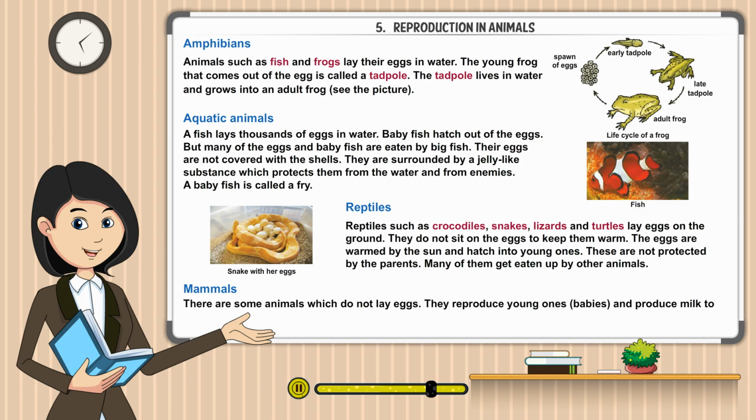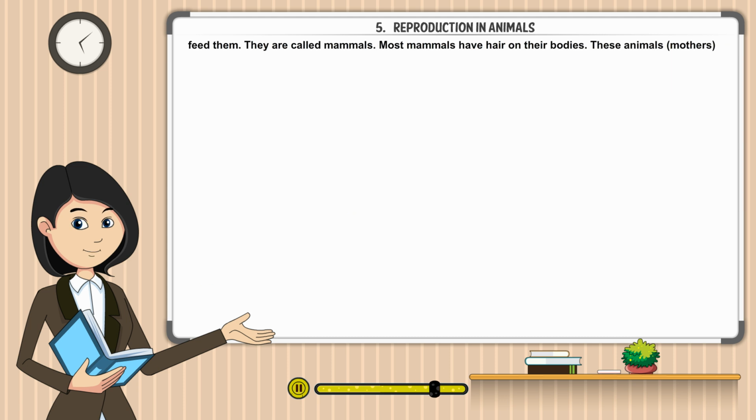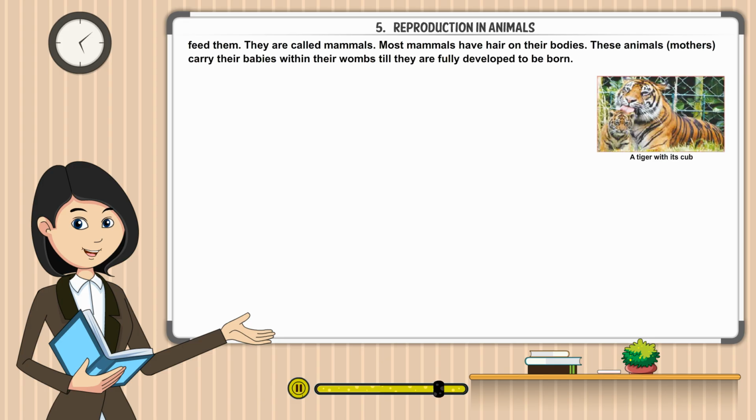Mammals. There are some animals which do not lay eggs. They produce young ones, babies, and produce milk to feed them. They are called mammals. Most mammals have hair on their bodies. These animals, mothers, carry their babies within their wombs till they are fully developed to be born.